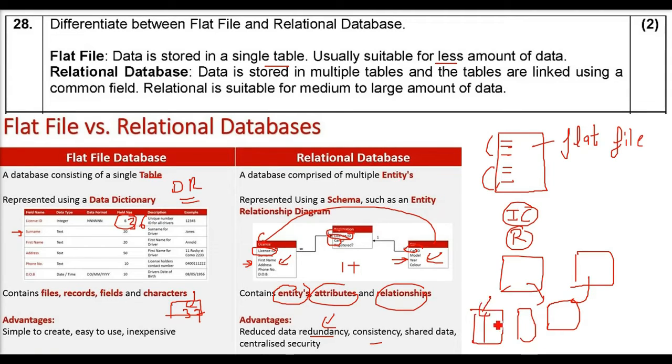One more question they have asked about this, we'll be discussing it just now. So flat file, one table; relational database, multiple tables linked in a better way to reduce the data redundancy and inconsistency that we generally find in the flat file database. Normally we don't find it, or we never find it in a relational database. So this is the partition. This question is very important because it is being asked multiple times, and we need to understand the flat file and relational database concepts so that you can answer it well.